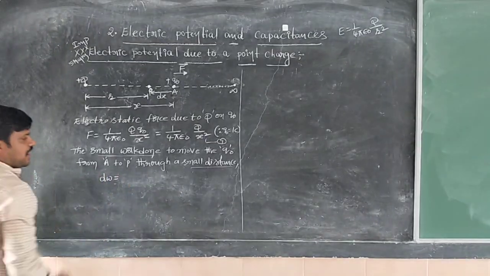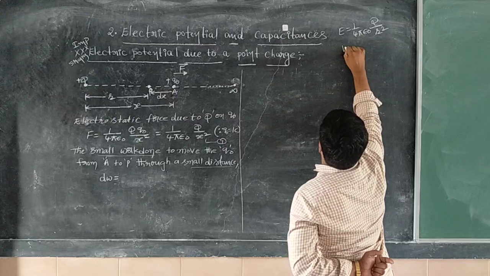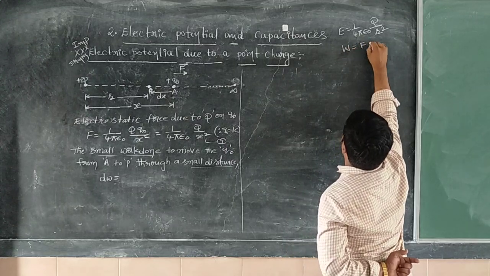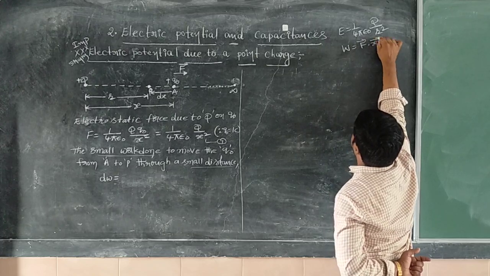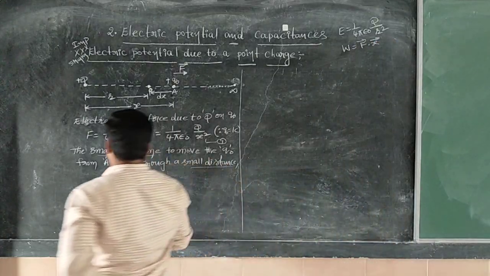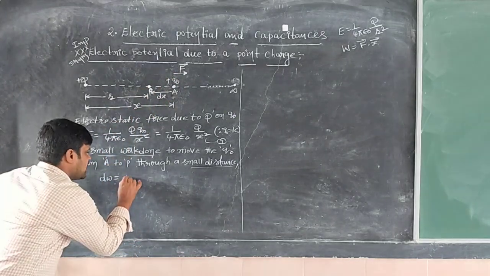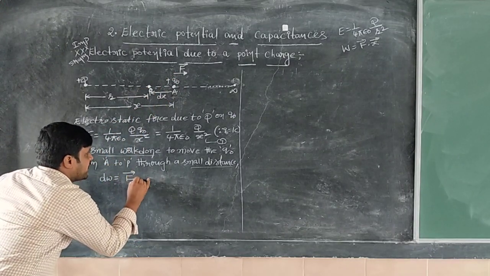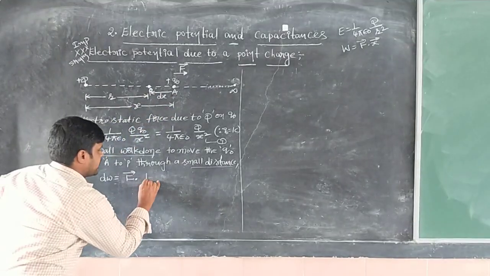dW is equal to work done. What is the formula? Work done is nothing but the dot product of force and displacement. Here the force is F bar, and the displacement from A to P is dx bar.